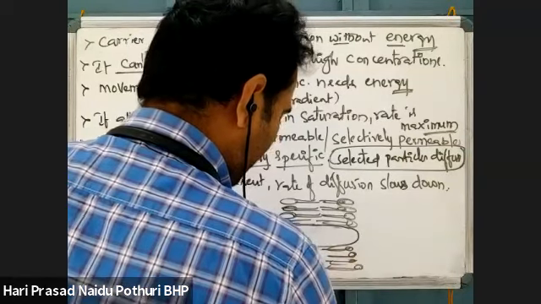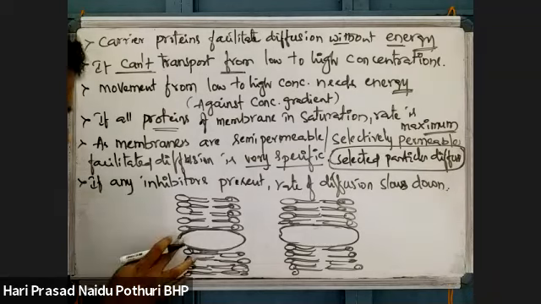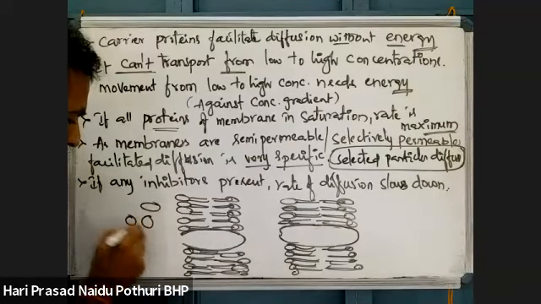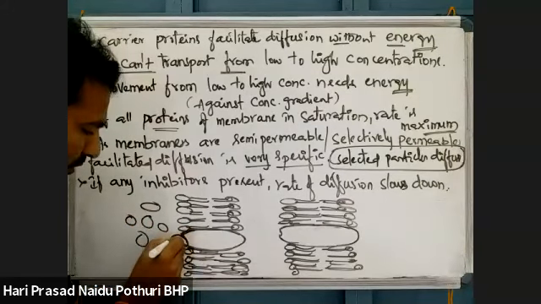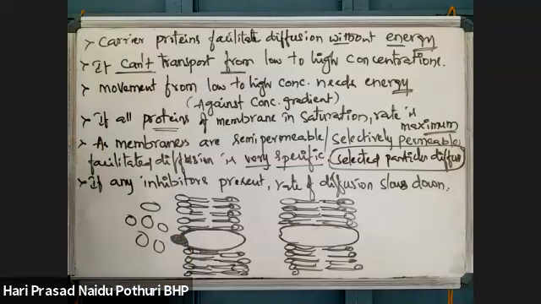This is another membrane. Suppose these are the particles which are being carried. This particle will bind with the carrier protein here. This is the particle which is being moved.